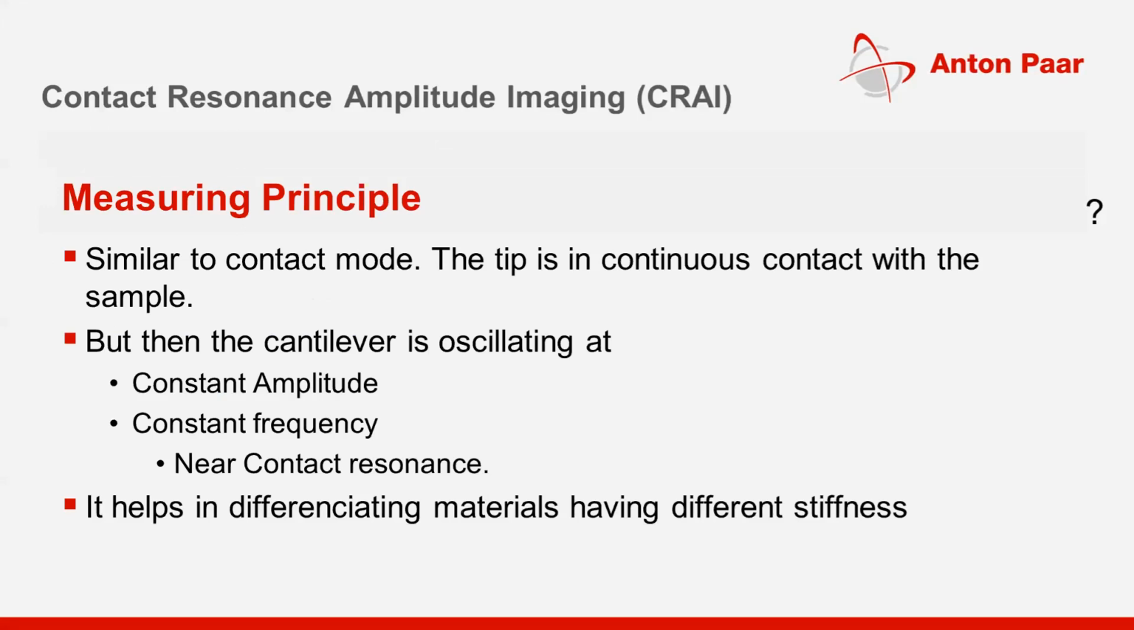How? If you remember in the nano indentation technique, we did an array of indentations across the surface, and then we created a contrast image where we could see that there is a different material present on the surface. We did modulus mapping in that case. Here also with AFM you can do a similar thing using this mode. It helps in differentiating materials having different stiffness.